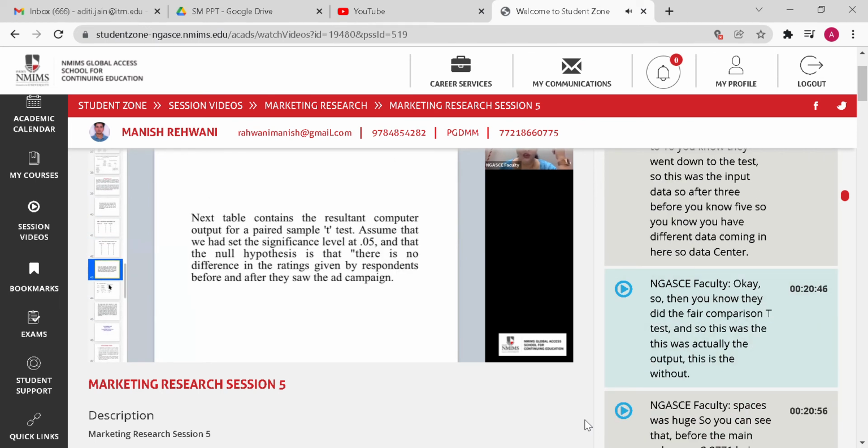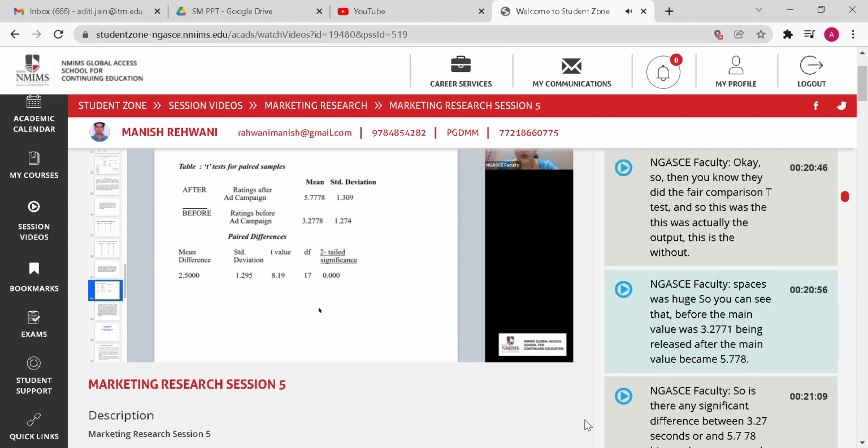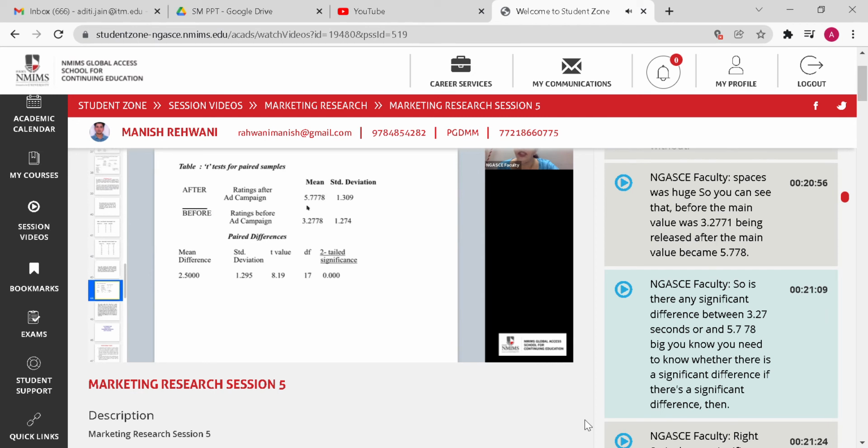Then they did the paired comparison t-test, and this was the output. This is the way the output looks. SPSS was used. You can see that before, the mean value was 3.277, 1 being the least. After, the mean value became 5.778. So is there any significant difference between 3.277 and 5.778? You need to know whether there is a significant difference.